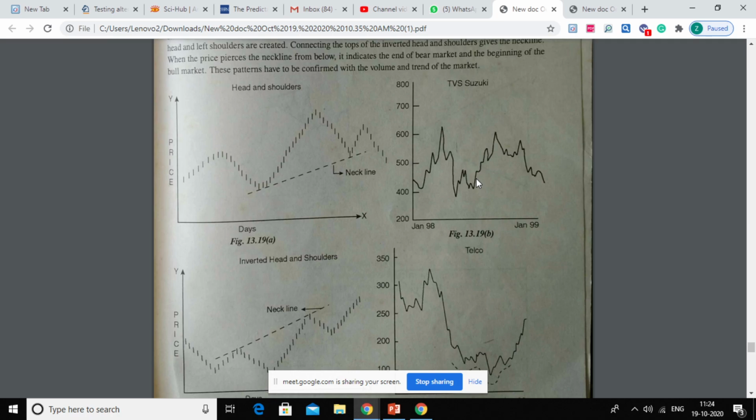Yes, ma'am. Okay. Yes, ma'am. Why is it a bar and line chart?